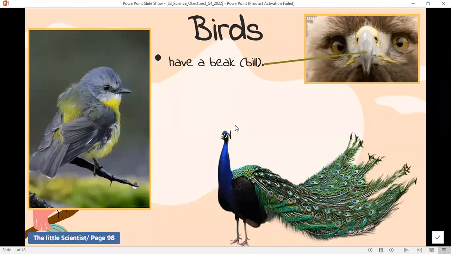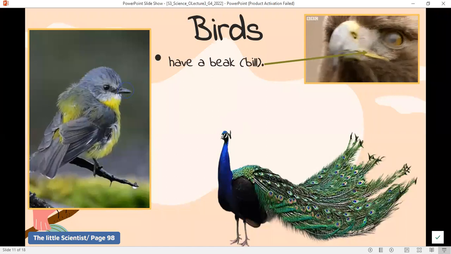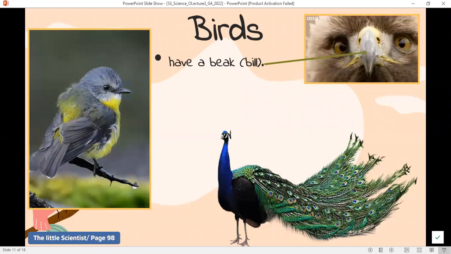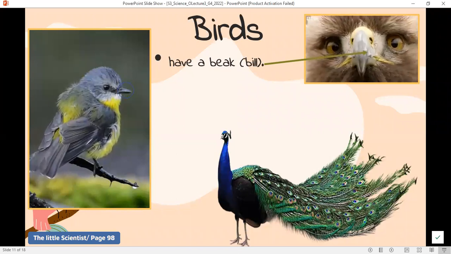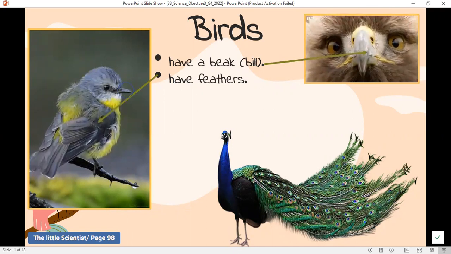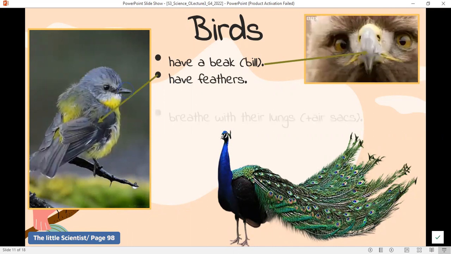What covers the body of birds? Do they have scales, disconnected scales like fish, a moist skin like amphibians, or connected scales like reptiles? None, you're sure? That's sure. So birds have feathers. They are covered with feathers.